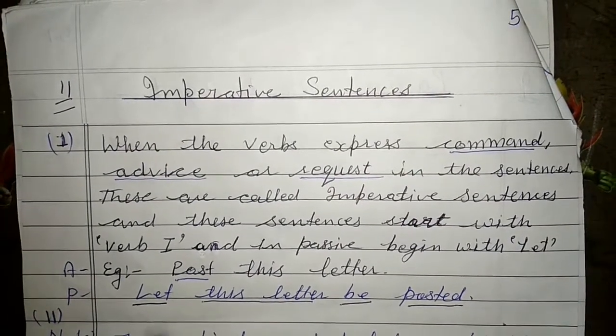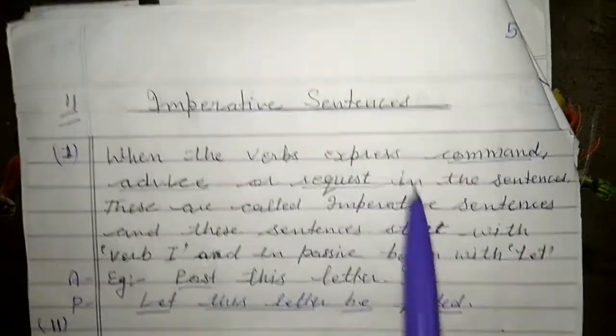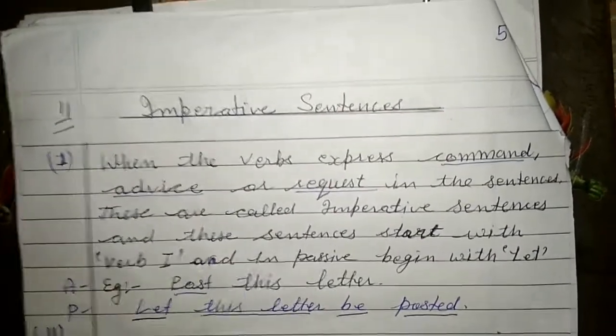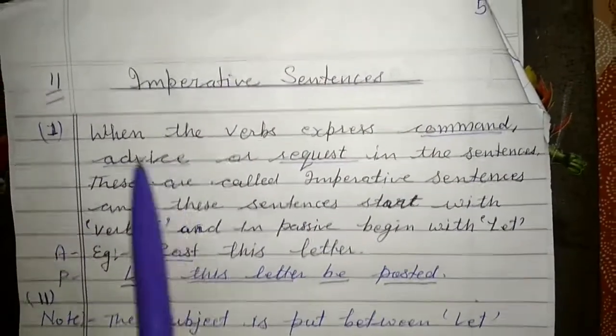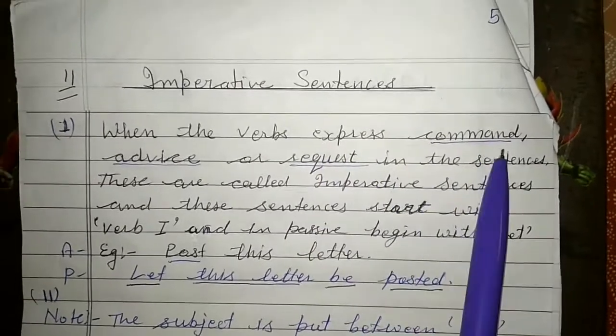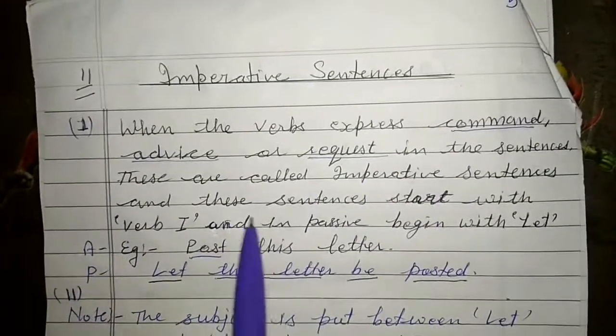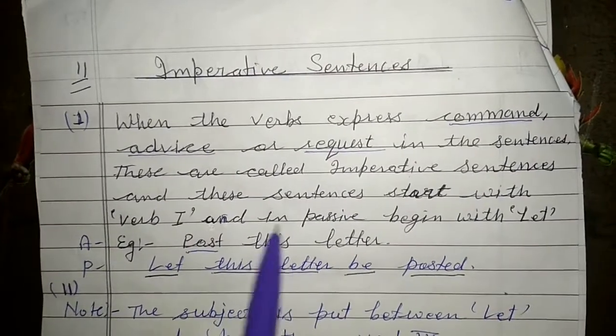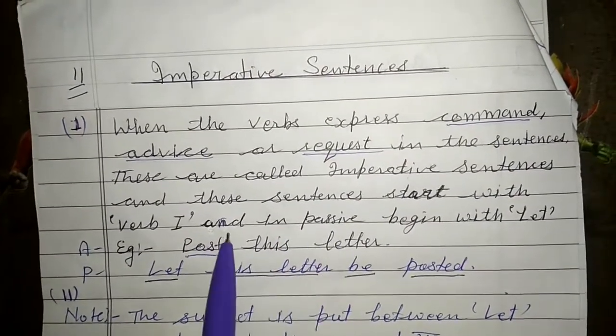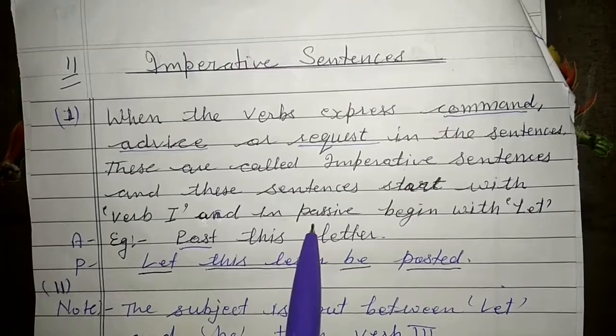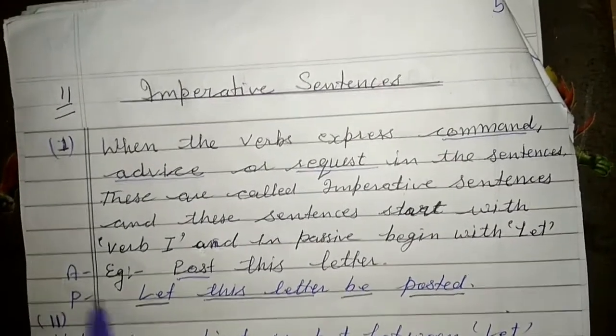Now there are some imperative sentences. How to change them? The first question is, what is an imperative sentence? When the verbs express command, advice or request in the sentences, these are called imperative sentences. These sentences begin with the verb first, and in passive voice they begin with let. How to make it? Here is an example.